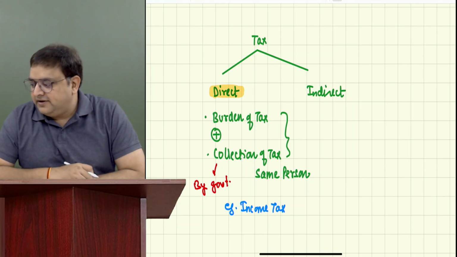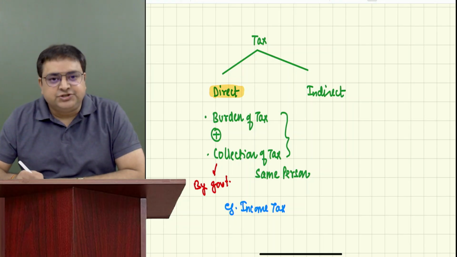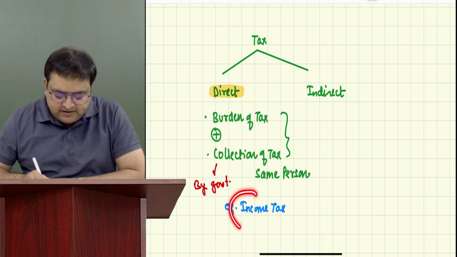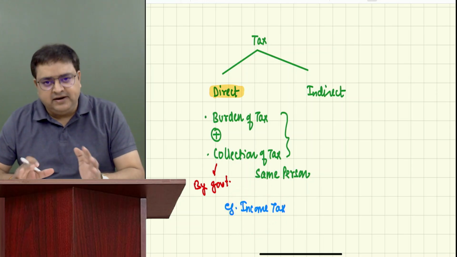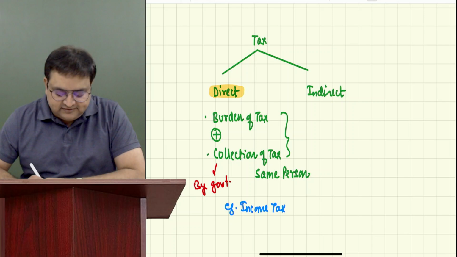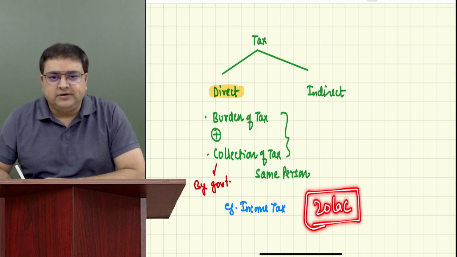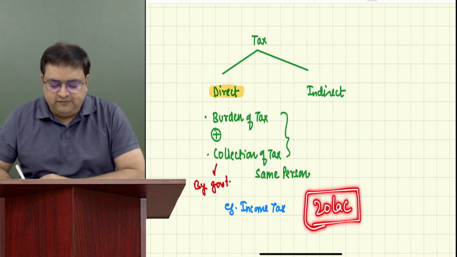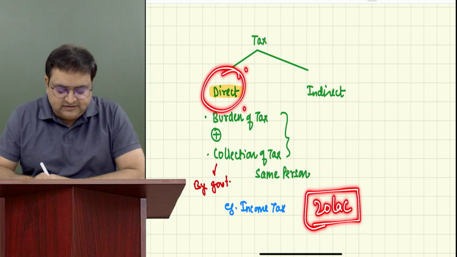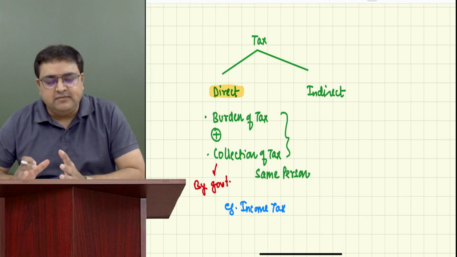Now, let's say, for example, Bhavyansh is earning some income. How he's earning some income, we'll get to know. But let's say he's earning some income. Let's say, for example, in this year, he has earned 20 lakh rupees. Guys, what do you say? Does he have to pay tax or not? Whether, when I say tax, guys, it is income tax. Whether he has to pay income tax or not? Yes. If he's earning some income, he has to pay tax.